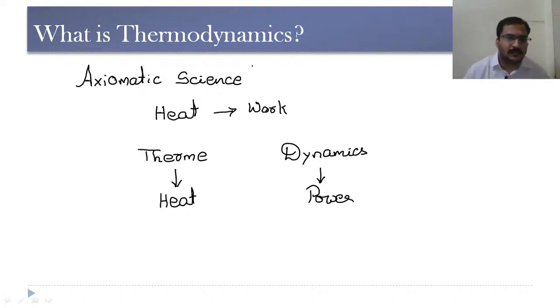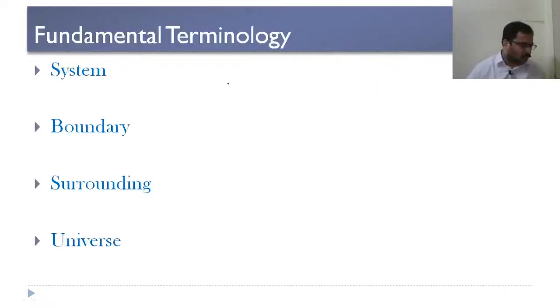See, this thermodynamics is an axiomatic science. That means it's based on certain assumptions that we will be learning in this subject. For example, sometimes we will be considering an ideal gas, sometimes we will be considering a pure substance. So we will be discussing what is this ideal gas and what are pure substances in the further sessions. So before going into thermodynamics in detail, first of all, let us see what is a system.